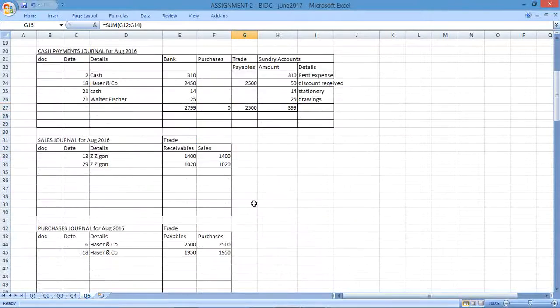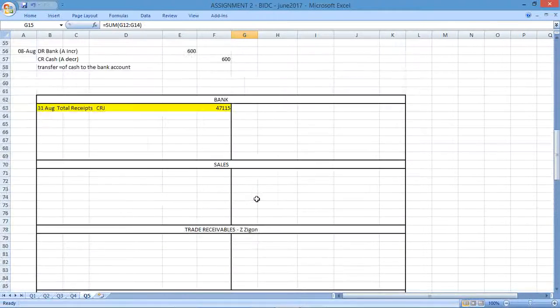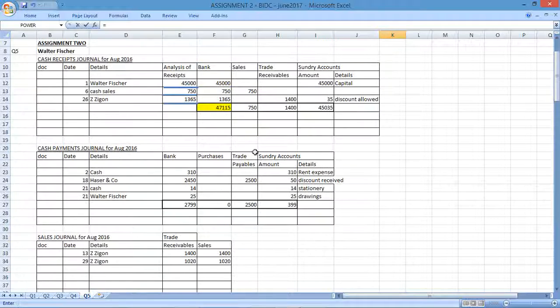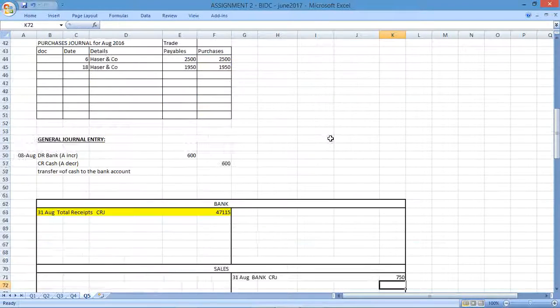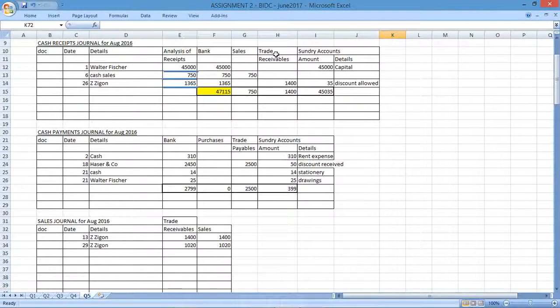What else do we have? We've got sales. Sales of 750. These are cash sales. So go to sales. There's sales. Sales is an income, so it's going to go on that side of the account. This is on the last day of the month, so 31st August. This would have been going to the bank, cash receipts journal, and the amount is equal to the figure we had over there. Trade receivables. If I'm looking at a trade receivable, it means I'm reducing the debtors because they've paid the business, i.e.